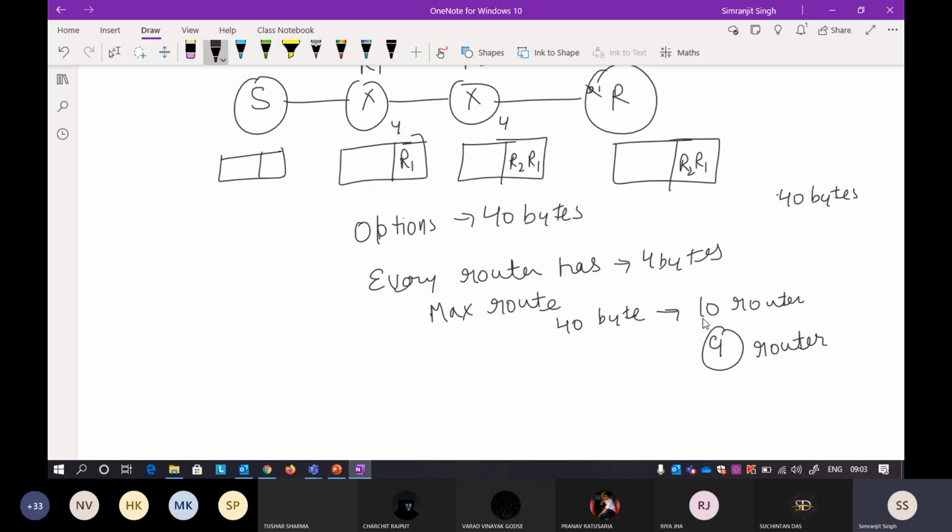If I have to record 10 routers, the 40 bytes will be filled. I do not want that, because other fields can also use the option field. That is why I avoid it by using only 9 routers. I'm leaving 4 bytes empty, so anybody who wants to use any option can use those 4 bytes.